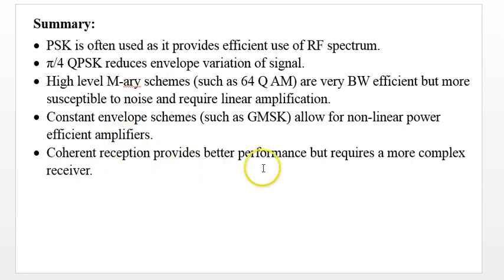And coherent detection provides better performance, but requires a more complex receiver. So very obvious, because you have to generate the carrier, and phase tracking also has to be done. So that's why coherent schemes are more complex. So this is all about this part.